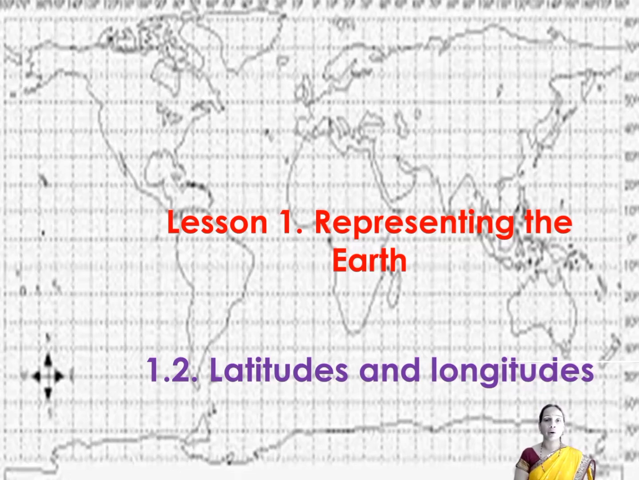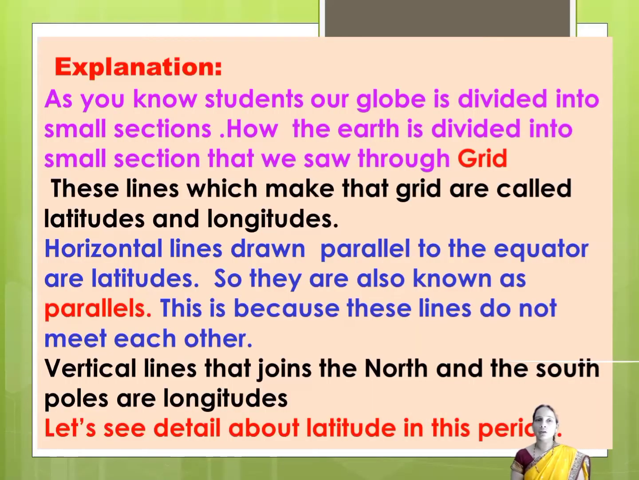We will learn about the latitudes and longitudes. As you know students, our globe is divided into small sections. How the earth is divided into small sections, that we saw through a grid. These lines which make that grid are called latitudes and longitudes.